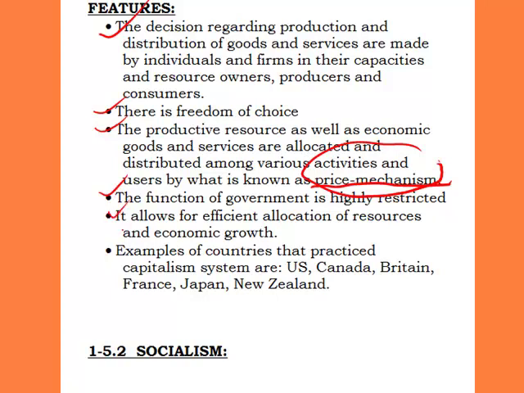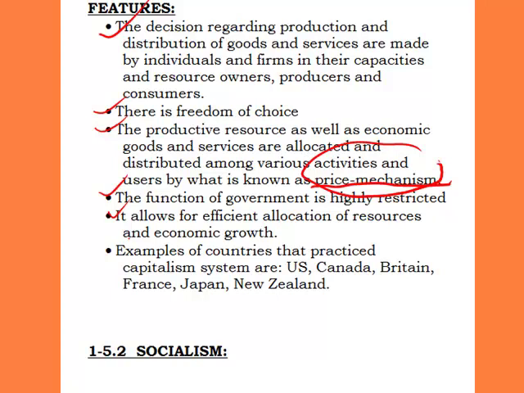The next one is that capitalist economies allow for efficient allocation of resources and economic growth, because of price mechanism as an allocator of goods and services. There is efficient allocation of resources.